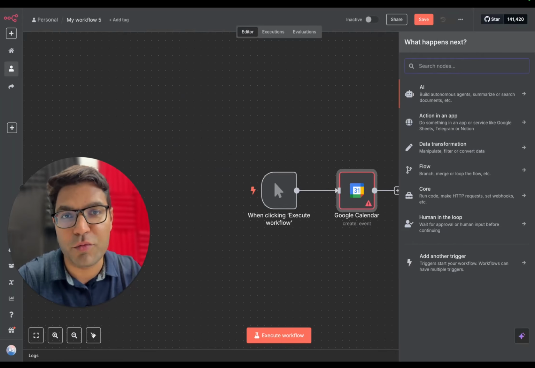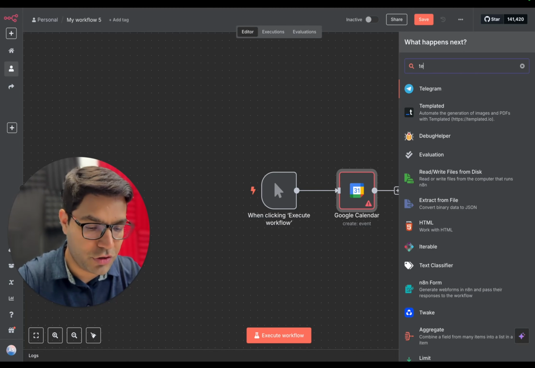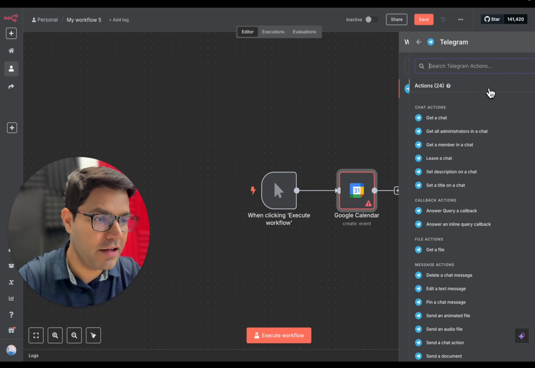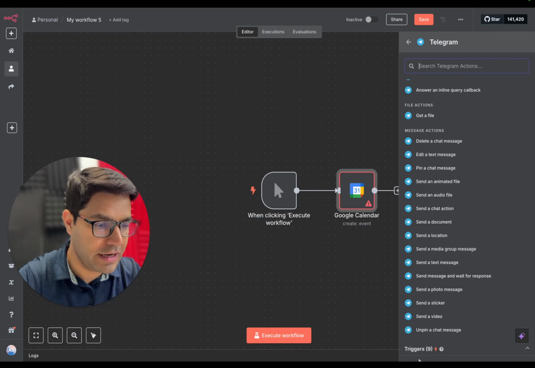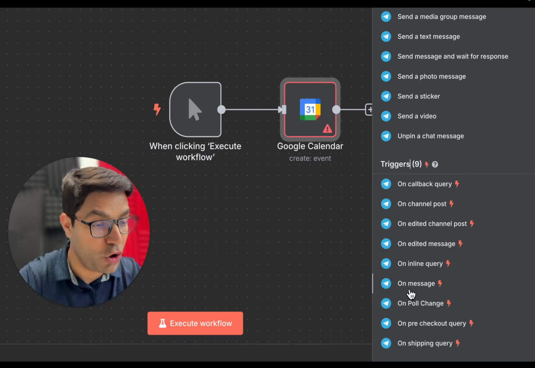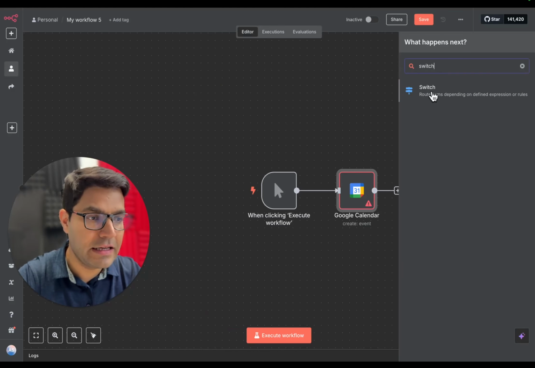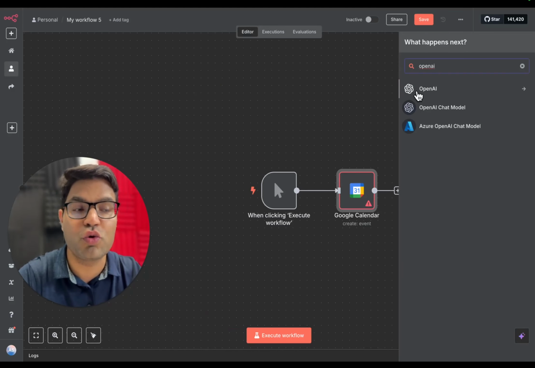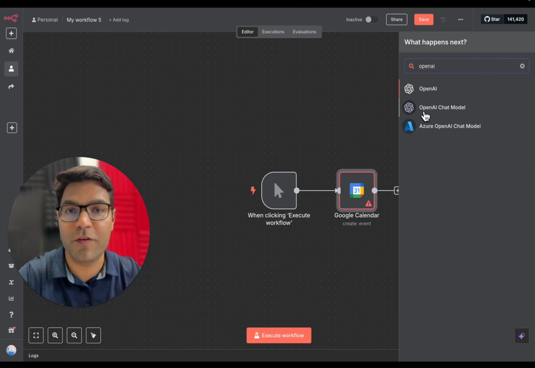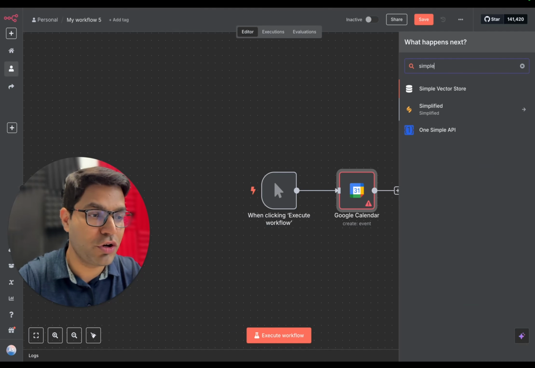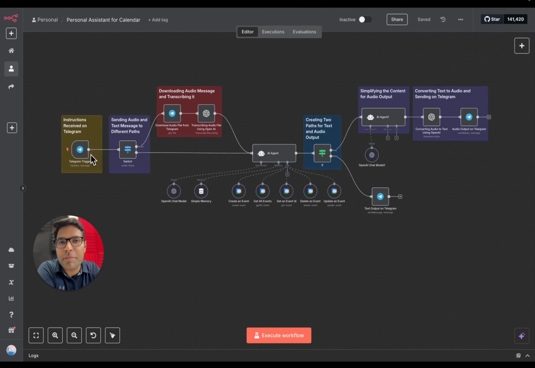Also, you'll need a Telegram node to send either the text or the voice command. So you can simply search Telegram over here, and over here you'll need to select under triggers on message. Also, we are going to use a switch node in this AI agent. Also, we are going to use OpenAI chat model as the brain of our AI agent. And we are also going to use simple memory. So these are the primary nodes that we are going to use in this AI agent.